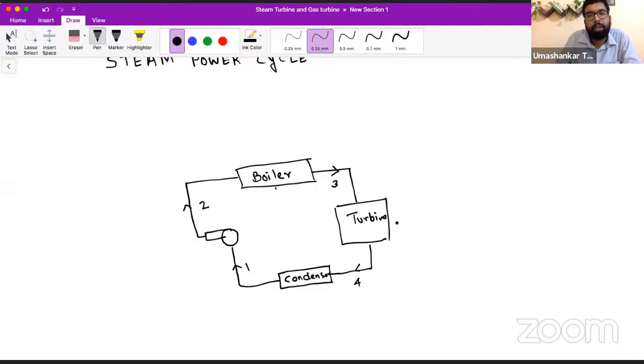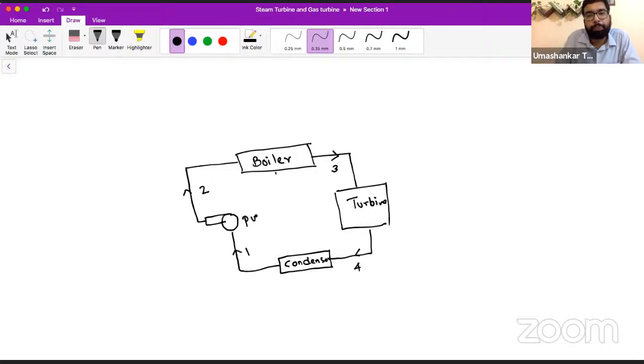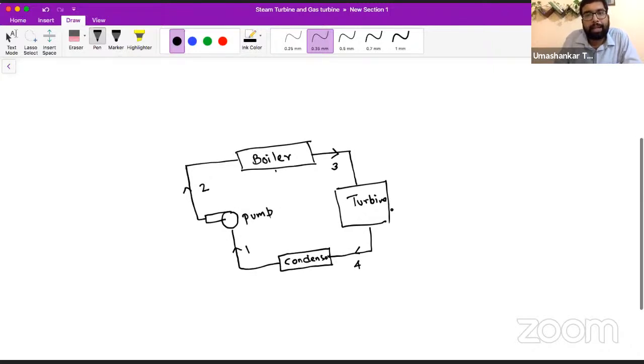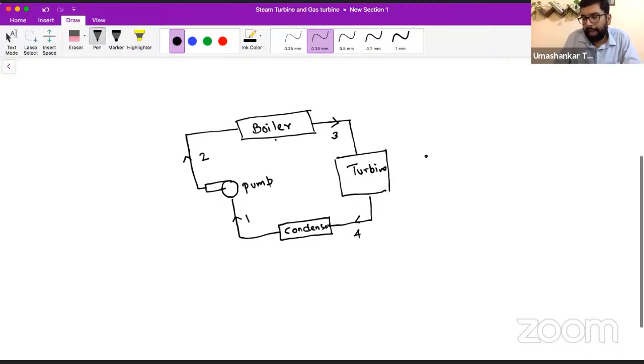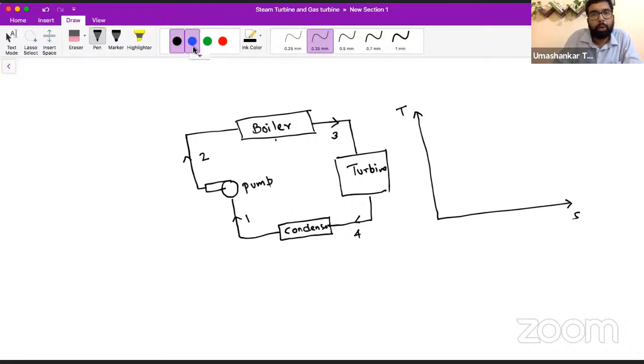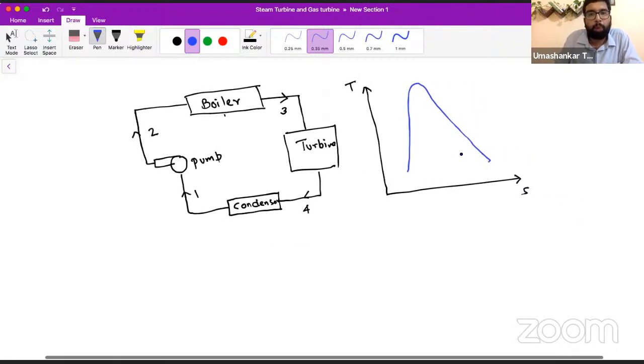So this is what we have learned already, the basic steam power cycle, which has the following components: pump, boiler, steam turbine, and condenser. So if I draw the TS diagram here, now, we are covering the new syllabus. So those who are not aware of the Rankine cycle might feel some problem. So that's why I am just briefly discussing it.